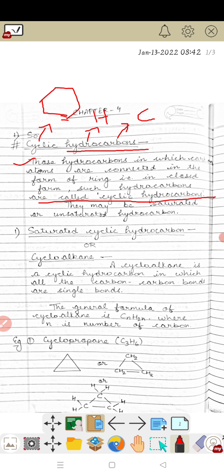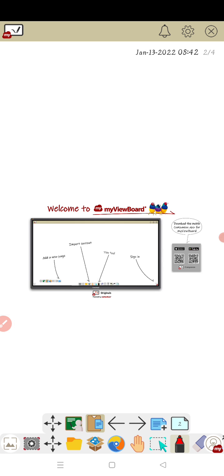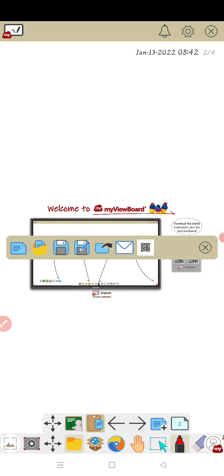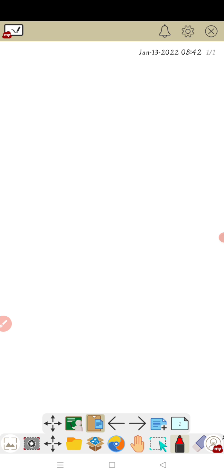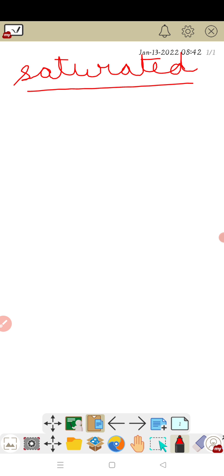They may be saturated or unsaturated. As we already know, saturated hydrocarbons are those in which carbon is connected to another carbon by a single bond.